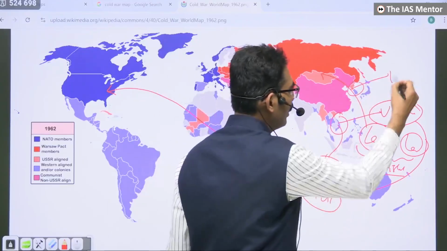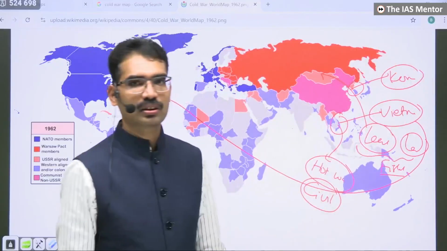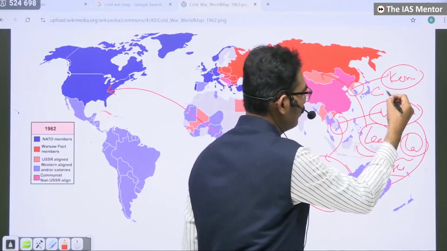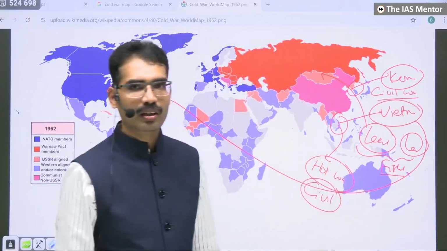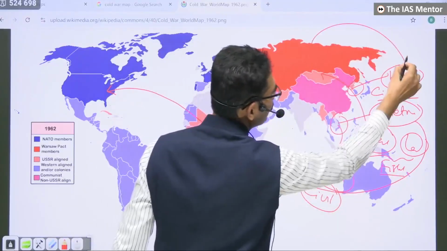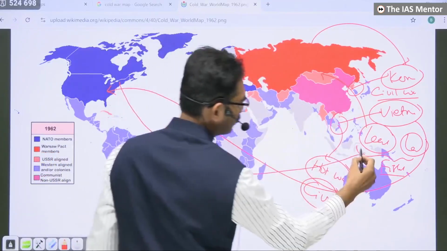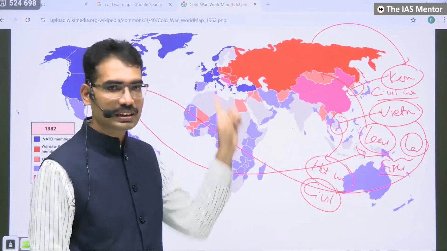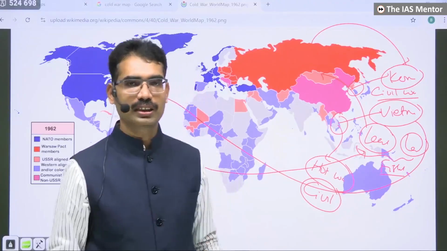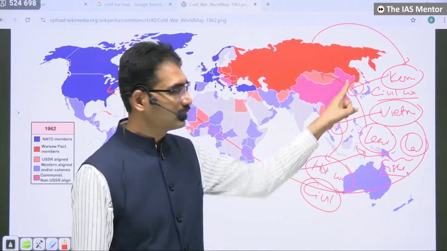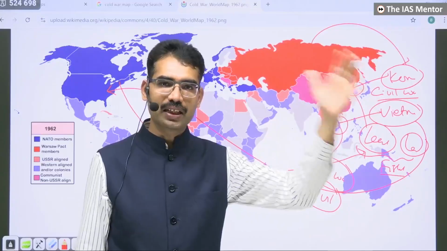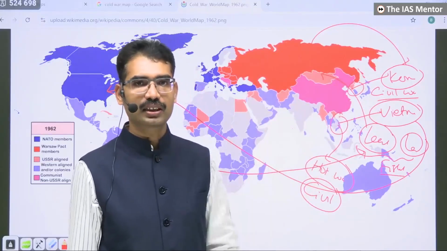Korean people, Korea, they themselves will start fighting. One part of Korea wanted communism, one part of Korea wanted capitalism. They themselves only will start fighting, civil war. They will go and support the respective one. They will go and support a communist leader, and they will go and support a capitalist leader. This is what proxy is. It is their fight. Suppose if they fight with each other, they will stop in 1 year, 2 years, depending on the country size. But because of the involvement of these big powers, these wars continued for decades. 1 decade, 2 decades, 10 years, 20 years continued.